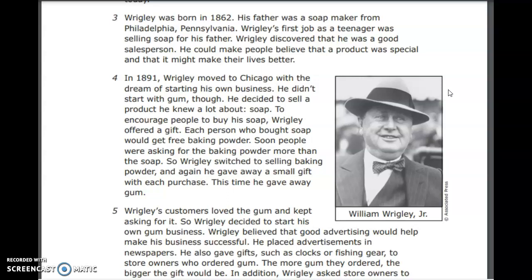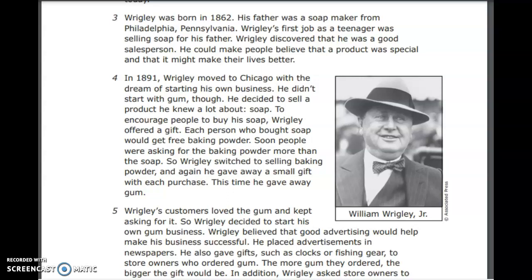He didn't start with gum, though. He decided to sell a product he knew a lot about, soap. To encourage people to buy his soap, Wrigley offered a gift. Each person who bought soap would get free baking powder. Soon people were asking for the baking powder more than the soap. So Wrigley switched to selling baking powder, and again he gave away a small gift with each purchase. This time he gave away gum. Wrigley's customers loved the gum and kept asking for it. So Wrigley decided to start his own gum business.